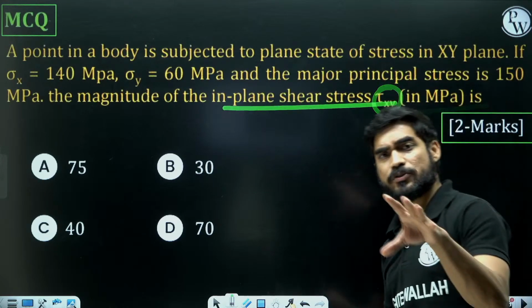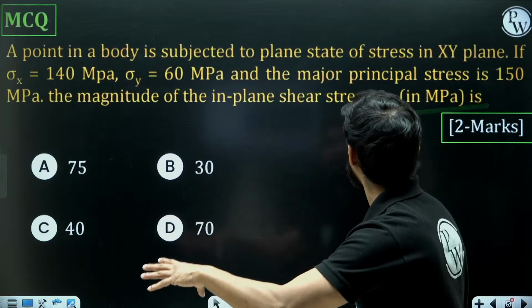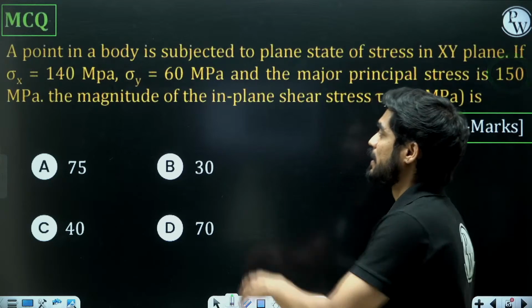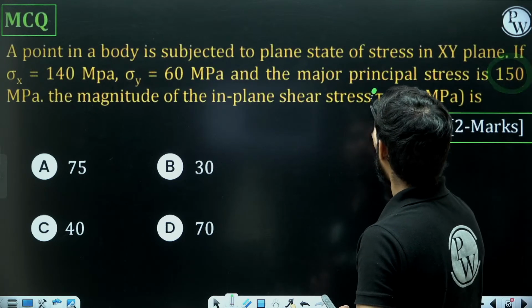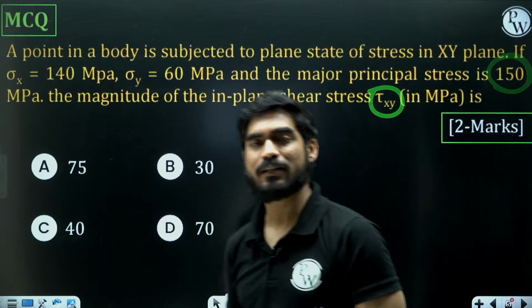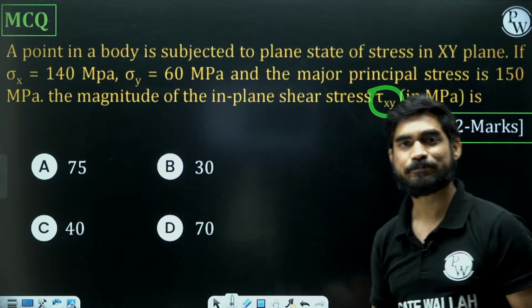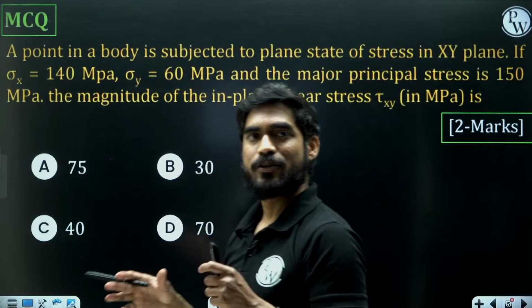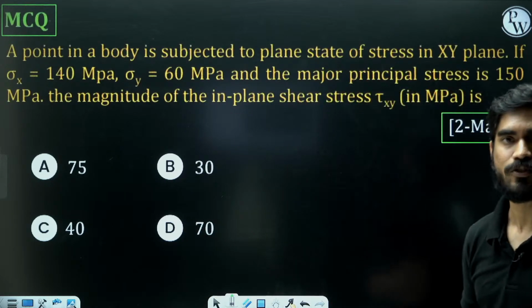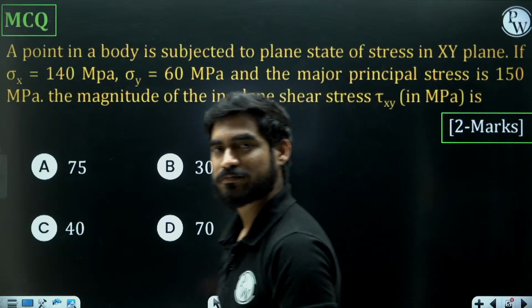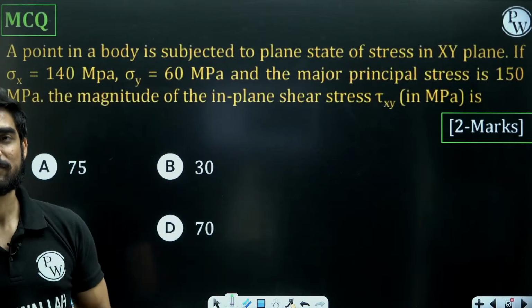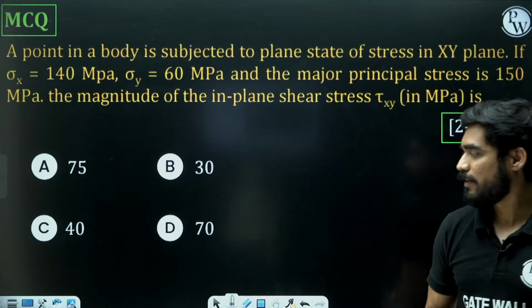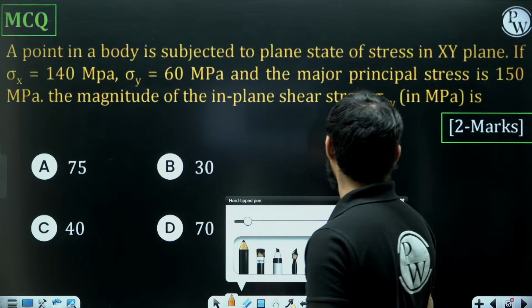So they have given you sigma x, they have given you sigma y, and they have given you the major principal stress, the maximum principal stress, and they are asking you what is tau xy. So how are you going to find the value of tau xy? You have sigma x, you have sigma y, and you need tau xy. See, you have two options to solve this problem.